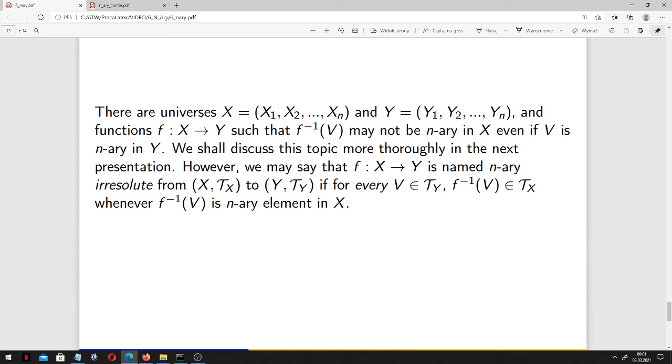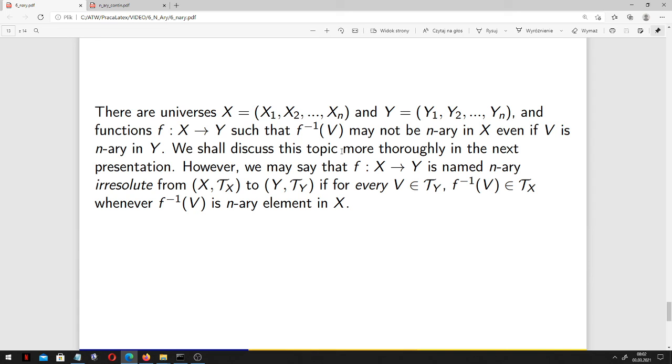Well, here we shall not deal with so-called irresolute functions, but let us discuss the very foundations of this idea briefly. So, there are universes, multiverses, X, Y, and functions such that the inverse image of V may not be n-ary in X, even if V is n-ary in Y. Okay, just as it was in the case of Y equal to Y1. And later we shall discuss this topic more thoroughly.